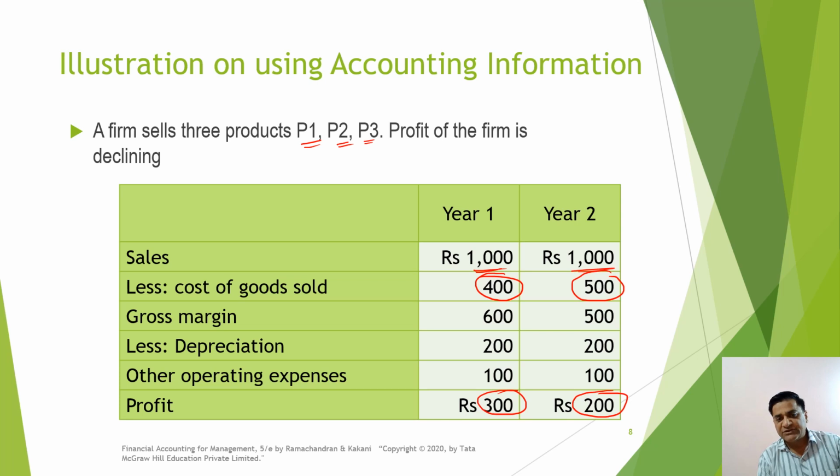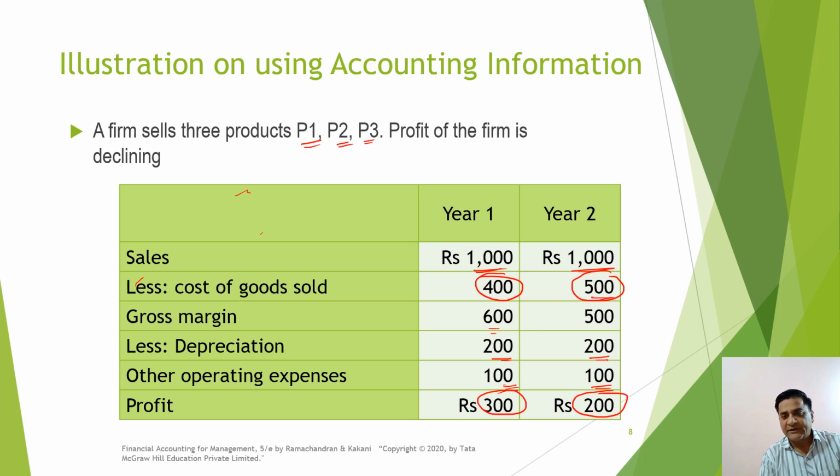So the gross margin or the gross profit has been 500 in place of 600 here, right? Again, the depreciation remaining the same, other operating expenses also remaining the same, we find that the profit has gone down because my cost of goods sold have increased.